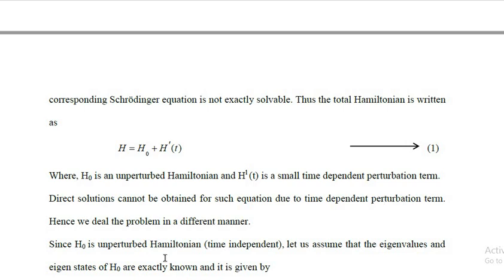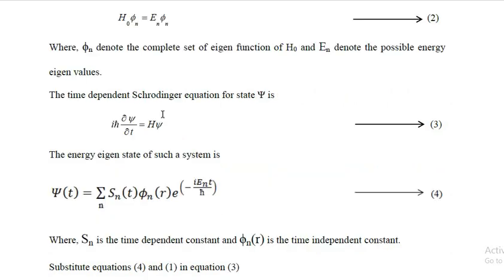Since H0 is the unperturbed Hamiltonian, that is a time-independent term, let us assume that the eigenvalues and eigenstates of H0 are exactly known, and it is given by H0 phi_n = E_n phi_n, where phi_n denotes the complete set of eigenfunctions of H0 and E_n denotes the possible energy eigenvalues.